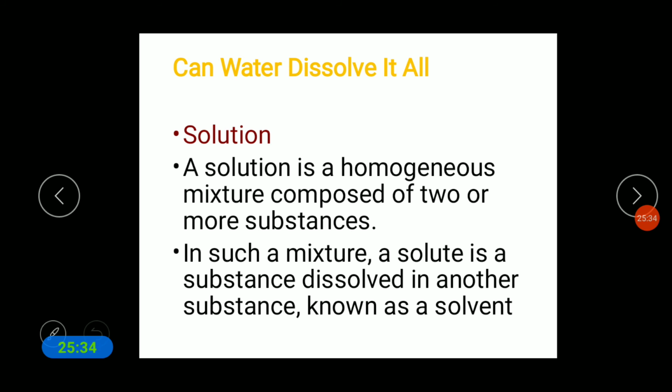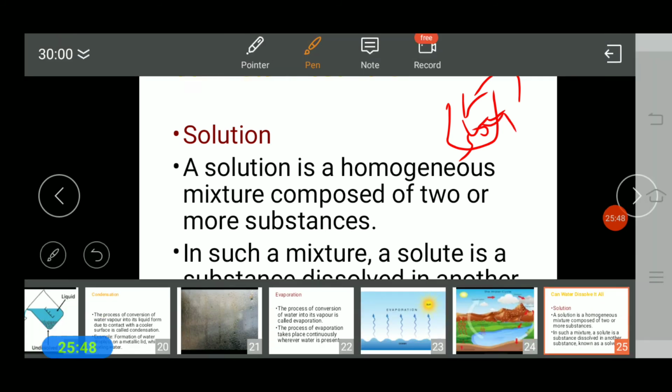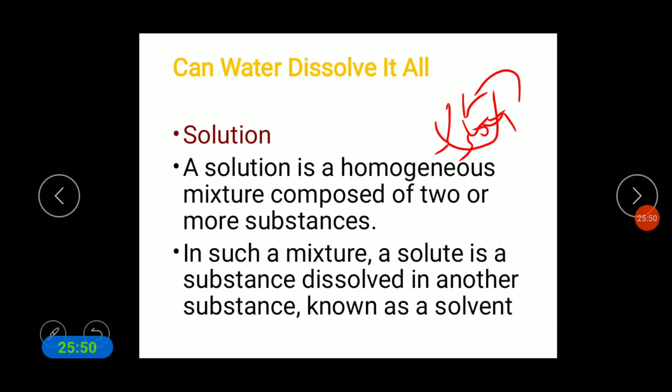For example, in a glass of water you can make lemonade juice. Yes, that is lemonade, which we call it. In that, what can we see? We add water, and lemon, and also salt and also sugar. So this is the mixture that we can see, and this is a kind of solution. Why?